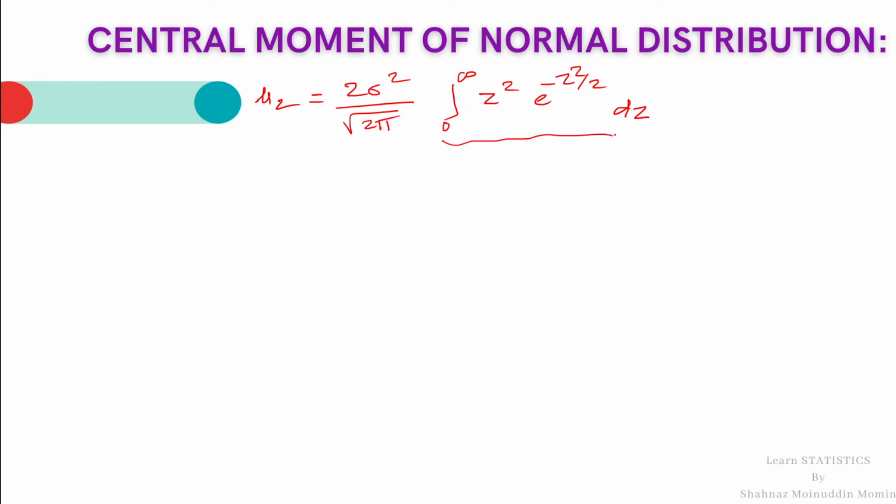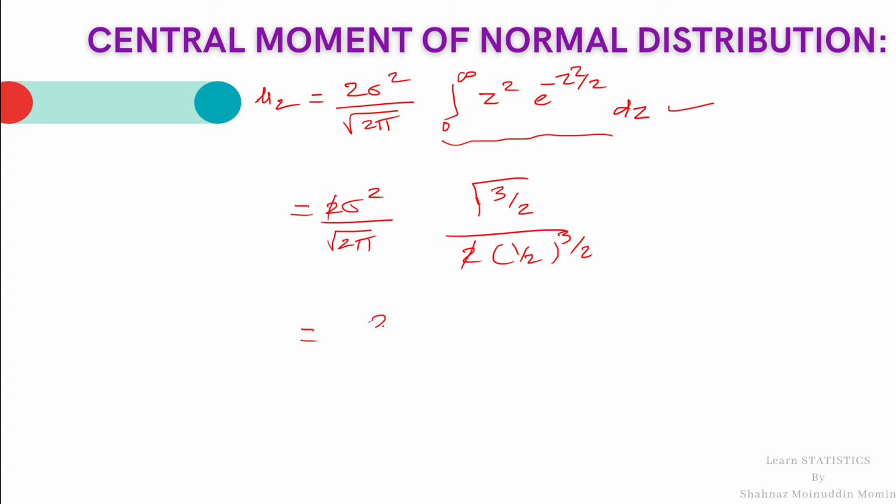We know that this is a gamma integral, so the value of this is 2 sigma square divided by root 2 pi gamma 3 by 2 into 1 upon 2 raised to 3 by 2. In the previous lecture we have already discussed the solution of the gamma integral. If a student wants to learn, then refer to the lecture on arithmetic mean and variance of the normal distribution. In that lecture I have discussed how to compare this integral with the gamma integral in order to obtain the value of the integral. This 2 and 2 get cancelled.